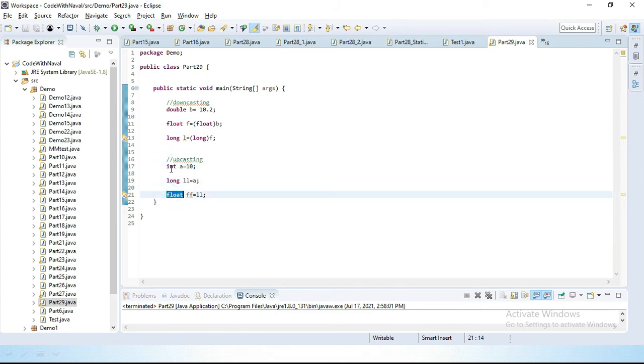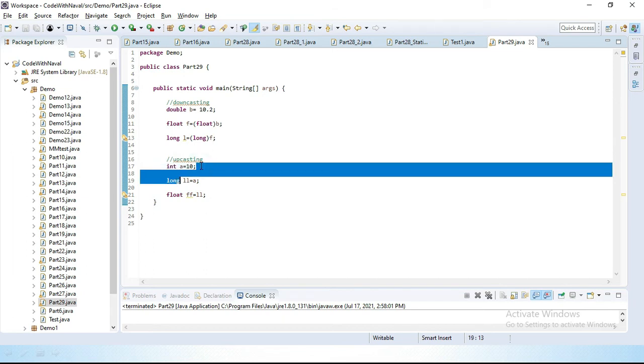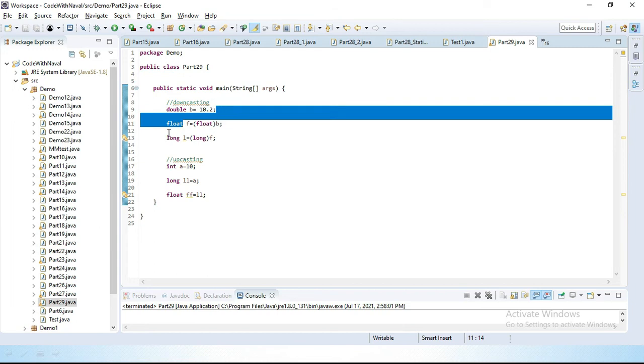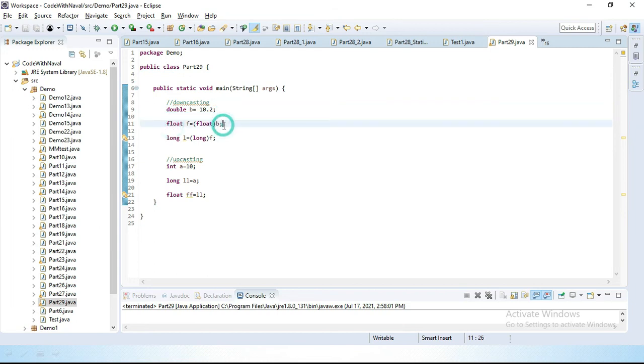You can observe here, integer data type size is 4 bytes, and long data type size is 8 bytes. We can easily store 4 inside 8. But in downcasting, double data type size is 8 bytes and float data type size is 4 bytes. That means we cannot store a max value inside a min value.